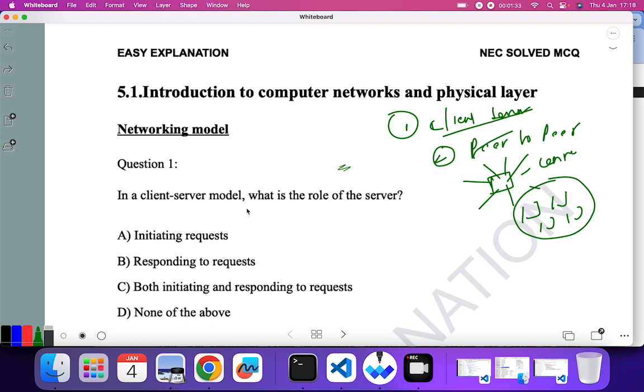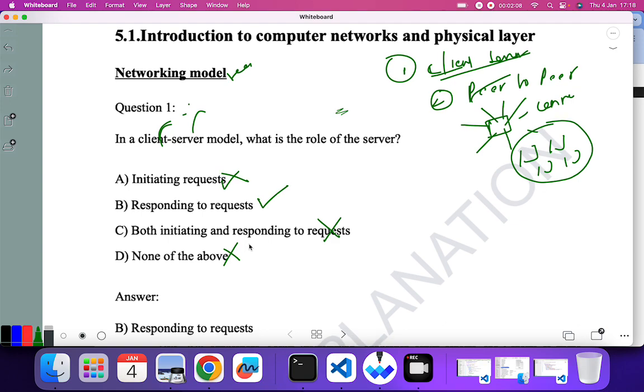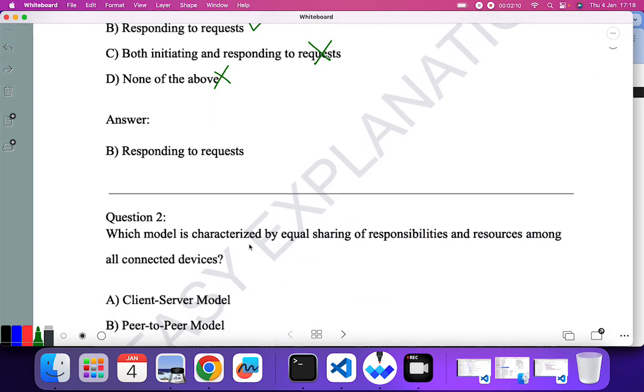In client server model, what is the role of the server? Is it initiating the request? No. In client server, the server is known as the master and the client is known as the slave. The client has to send a request and the server will respond to that request. So in client server model, what is the role of the server? Initiating request? No. Responding to request? Yes. Both initiating and responding to request? No. None of the above? No. So B is the correct answer, responding to request.